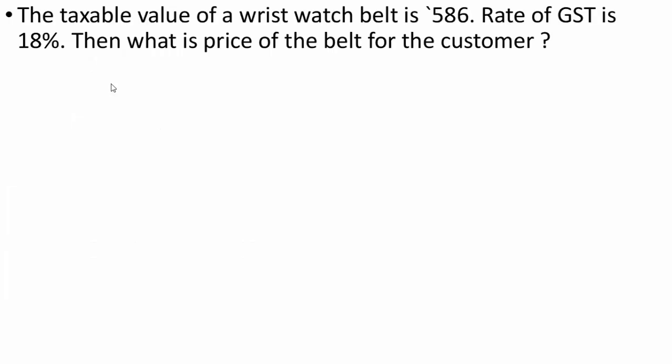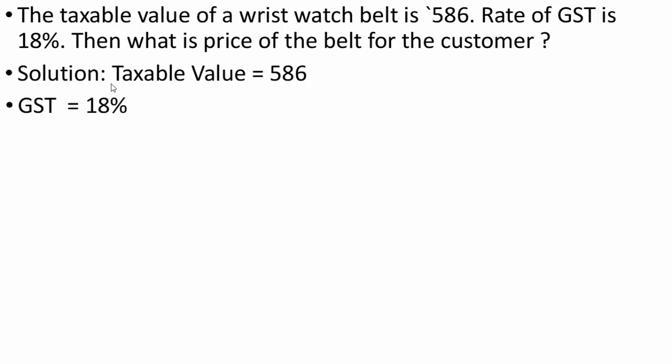Next problem. The taxable value of a wristwatch belt is 586 rupees. The rate of GST is 18%. Then what is the price of that belt for the customer? The taxable value of the belt is given as 586. GST is 18%. Therefore, GST on the belt is 18% of 586, that is 18 by 100 multiplied by 586.